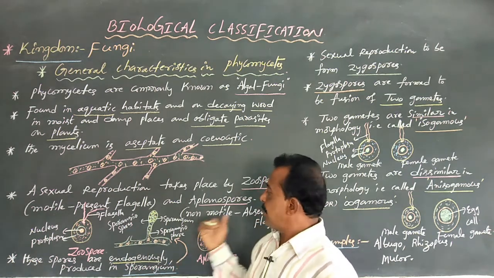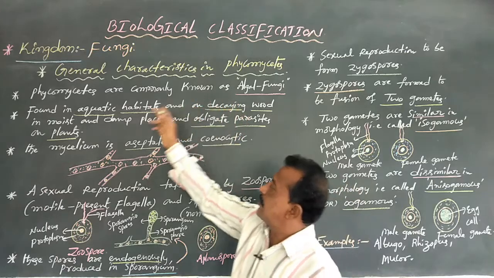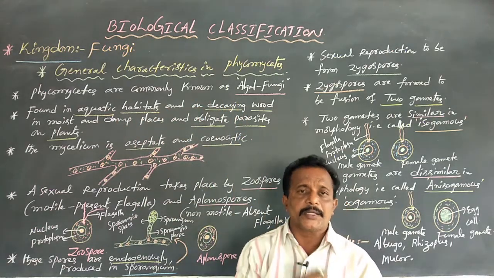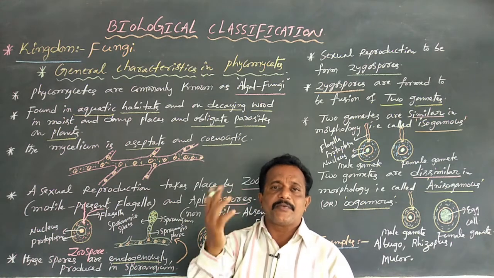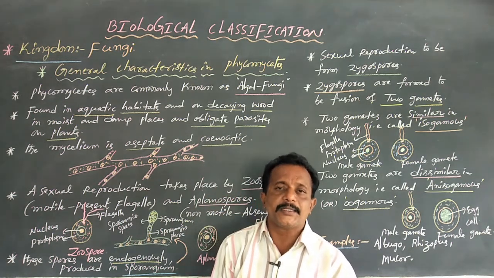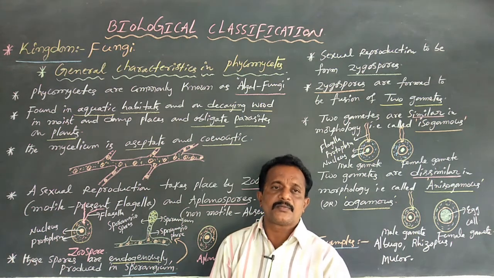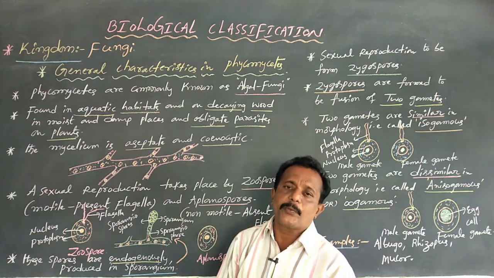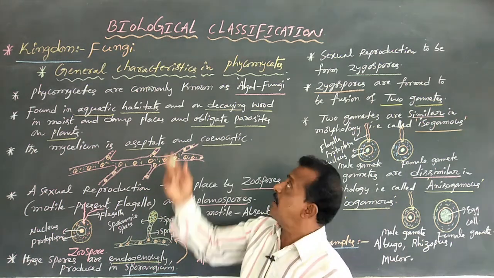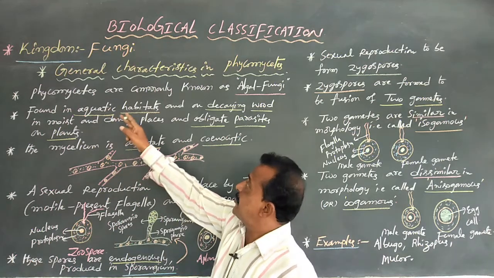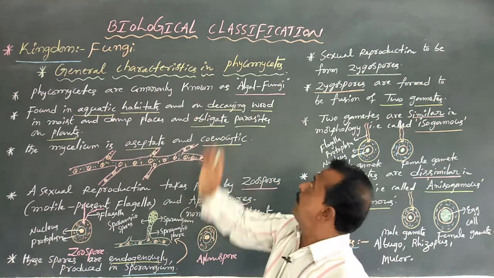Because some of the fungal members grow in water, and some grow in plants and animals for their food. That is why they are named algal fungi.